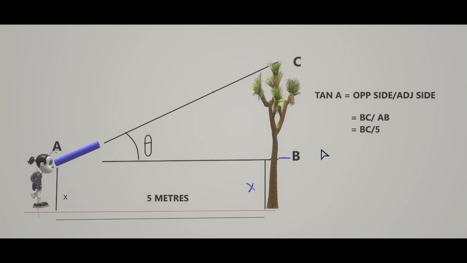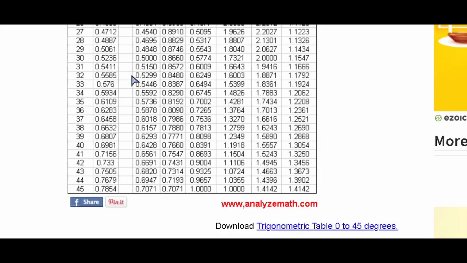So now assume that this theta was measured to be how much? Let us say 45 degrees. She got theta as 45 degrees, for the tree. So given as theta or angle A, we have A is equal to 45 degrees. Angle A. Okay, so now what does tan A become? Tan A is equal to tan 45. From where will we get tan 45? Right now we will go to Google and see the table again of tan value.